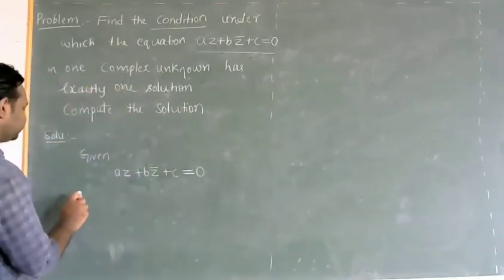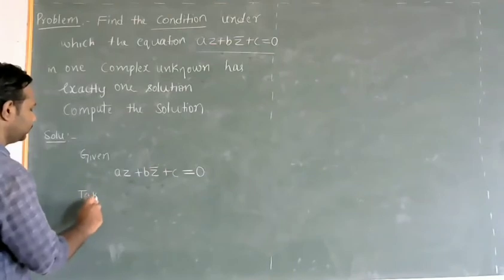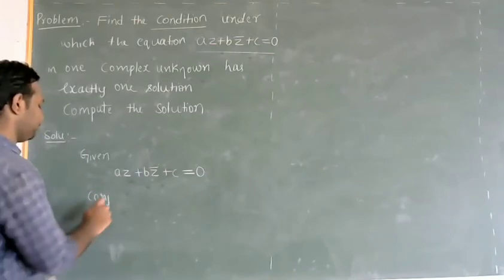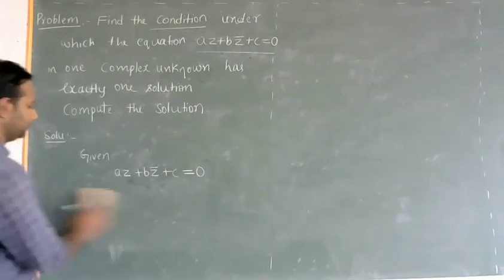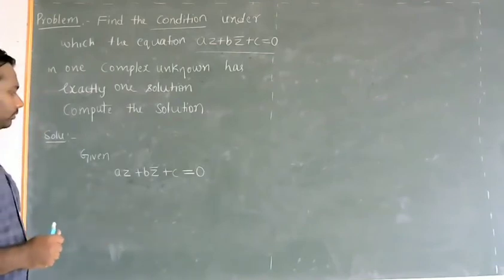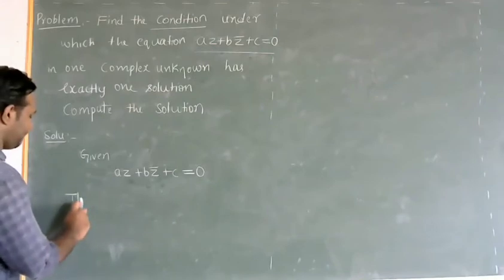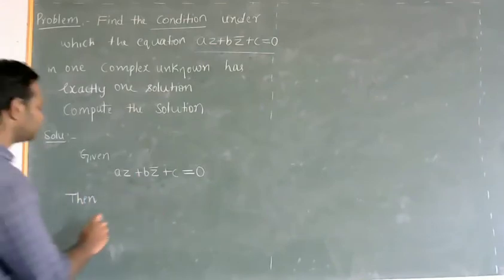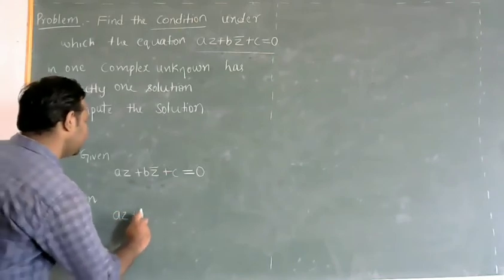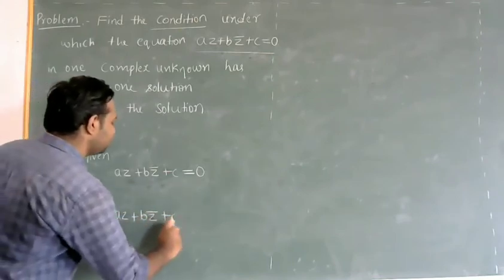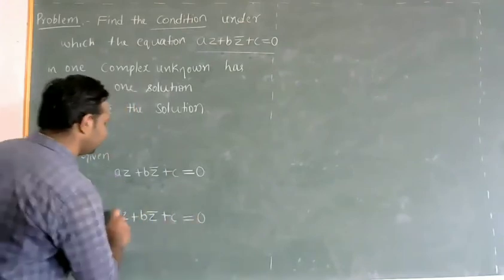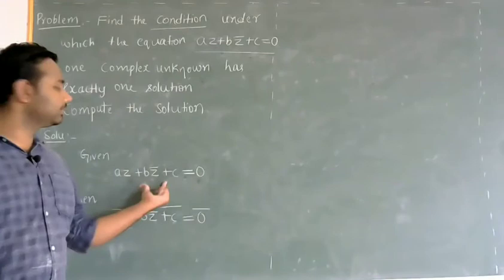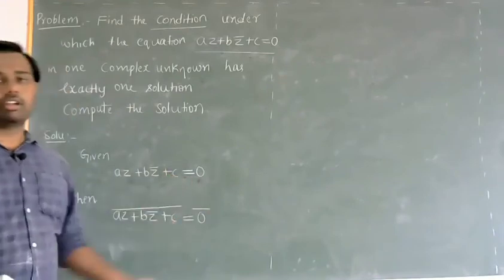Now, taking conjugate on both sides, az plus bz bar plus c is equal to 0. So this bar will be equal to this bar. As these two complex numbers are equal, their conjugates will also be equal.